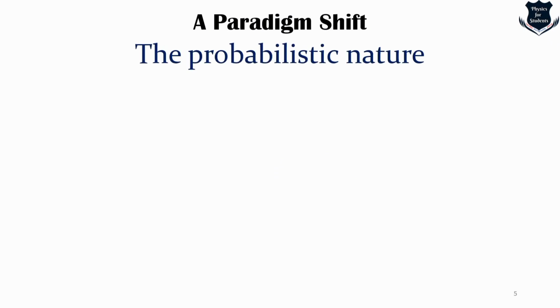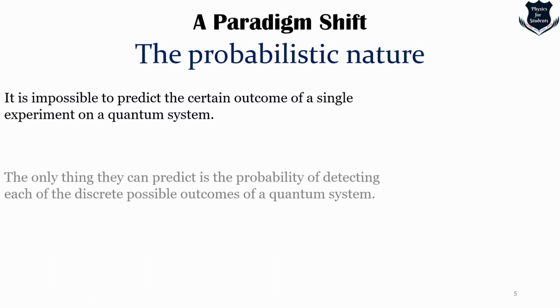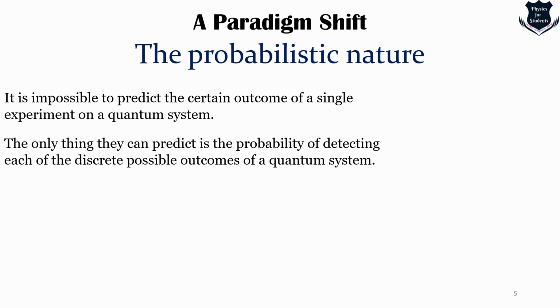So, the probabilistic nature. Now, quantum events occur for no reason at all, no cause. Rather, these tiny objects have what is called a probabilistic distribution that describes their location, momentum, and a few other things, such as whether they will spontaneously break up into smaller things or not. Now, it is impossible to predict certain outcomes of a single experiment on a quantum system. So the only thing that we can predict is the probability. That means whether it will probably be in a position or not.